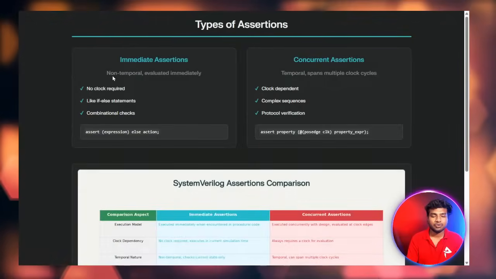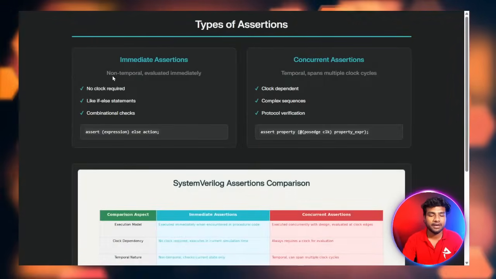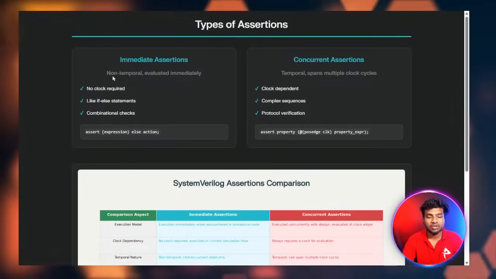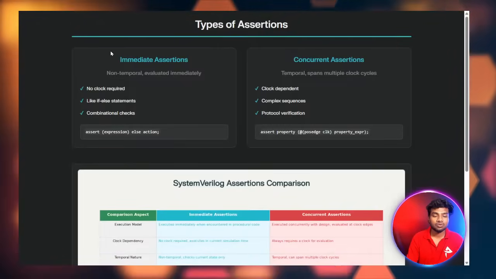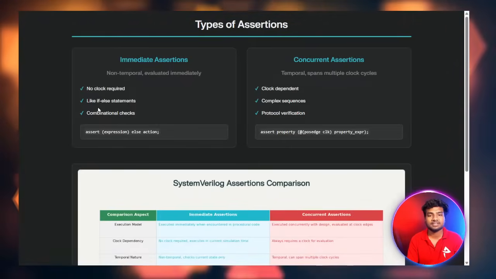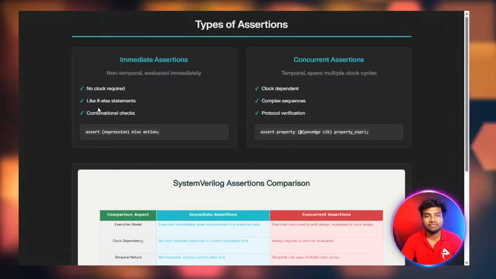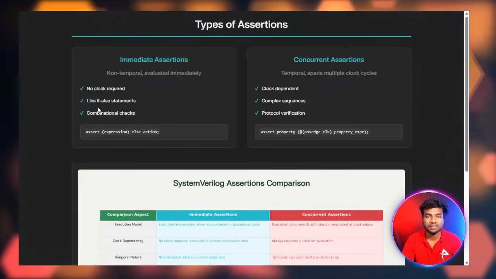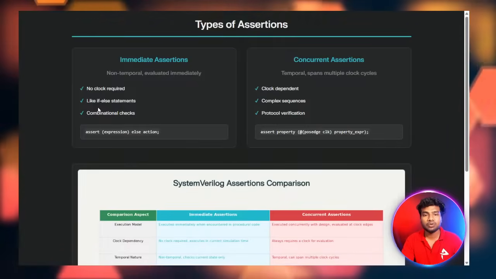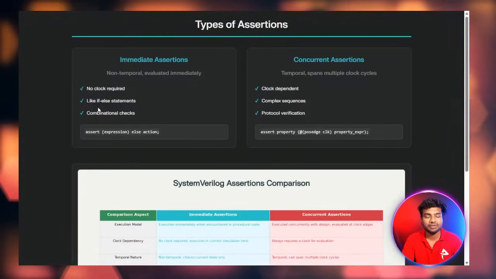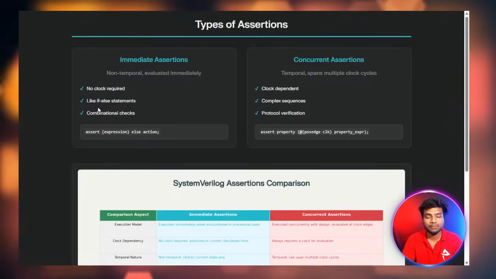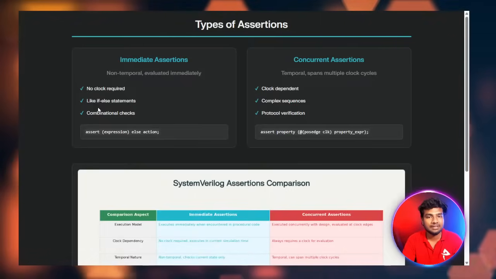Okay, so it has two types of assertion. One is the immediate assertion, and another one is the concurrent assertion. The immediate assertion is non-temporal and evaluated immediately. There is no clock needed for this assertion, and it works based on if-else statements. We know that if the condition is true, it will execute the if branch. If it is false, it will execute the else branch. Okay, this is how if-else works. The immediate assertion works based on the if-else logic.